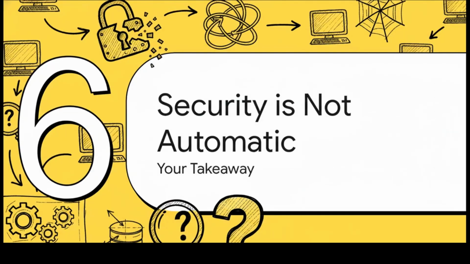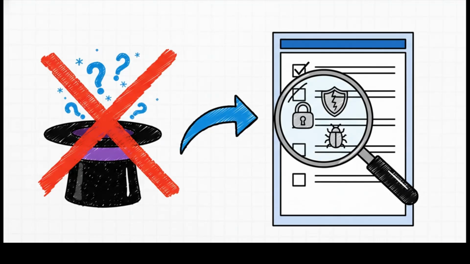So, after looking through all these different cases, from deception and impersonation to just plain negligence, what's the big picture here? What's the main thing you should be taking away from all of this? It's this: hacking isn't magic. Most of the time, it's not some unstoppable force. It's just attackers following a playbook, exploiting a known list of common, predictable, and frankly preventable problems. That OWASP top 10 list isn't just for coders. It's a way for all of us to understand that web security isn't automatic. It's something that needs constant care and attention.